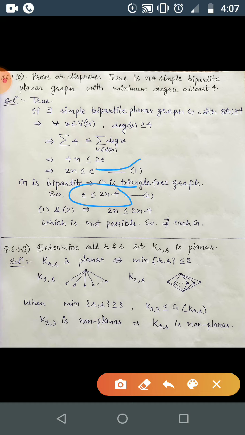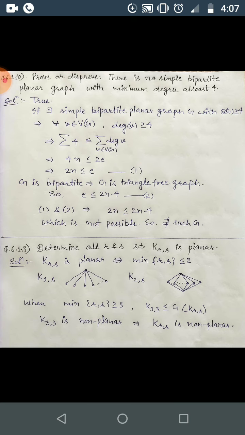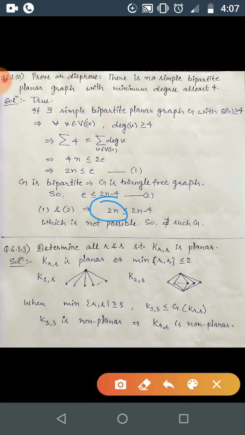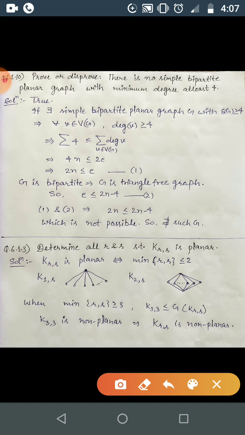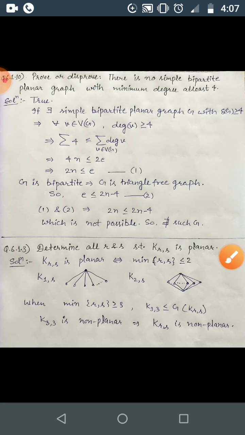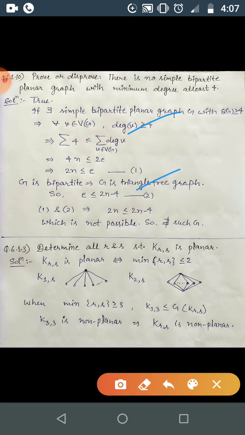So by using equation 1 and 2, we are getting 2n less than or equal to 2n minus 4, correct. Which is not possible, because here we have a greater quantity and here it is 4 less. So this is not at all possible. That's why our assumption is wrong, that is, such a graph does not exist. So there does not exist any such graph G. I hope this is clear.